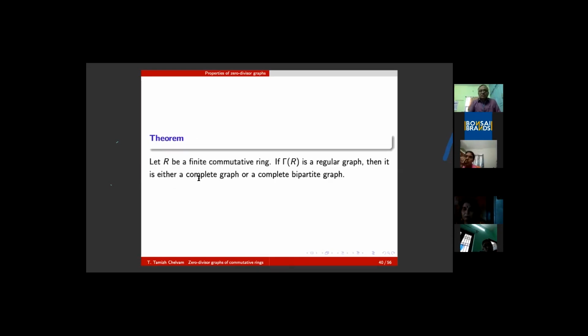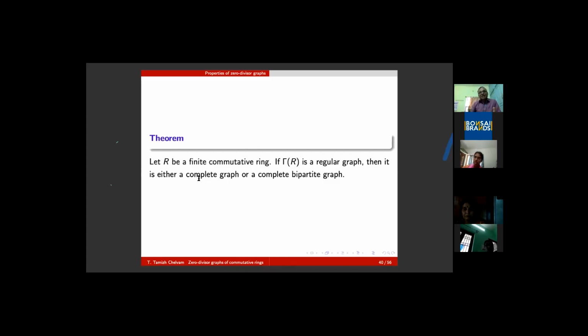So this was introduced in 1992. There was a big conjecture which was disproved by D. D. Anderson in 1994. Of course, in the initial big paper, Beck was interested in the chromatic number of the zero divisor graph. He conjectured that it is nothing but the number of minimal prime ideals in R, which was disproved by D. D. Anderson.